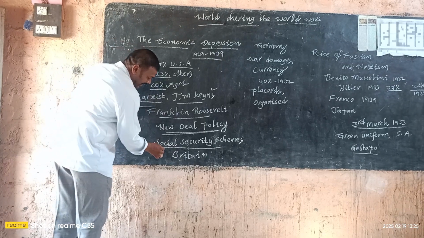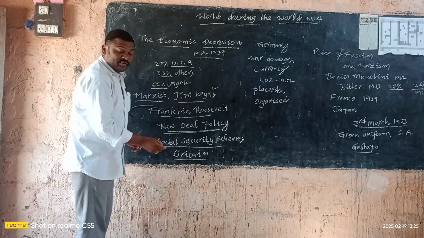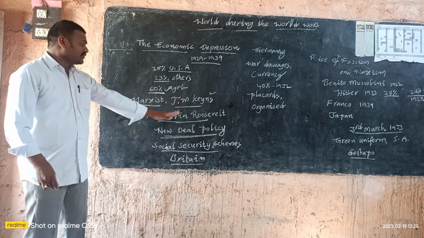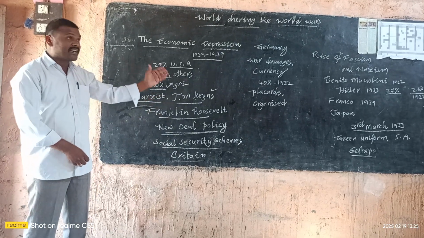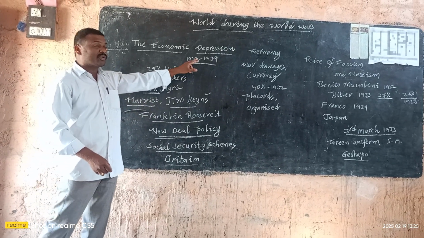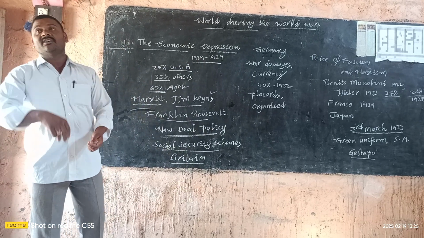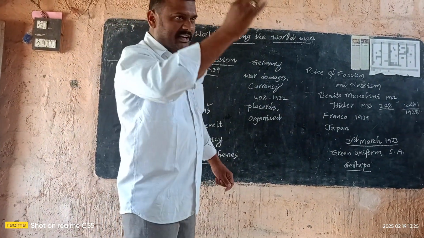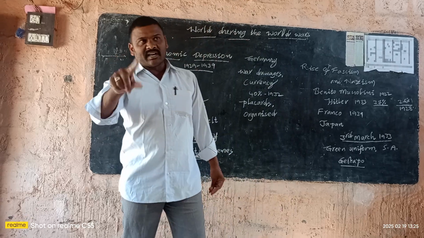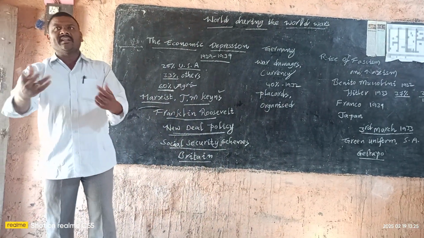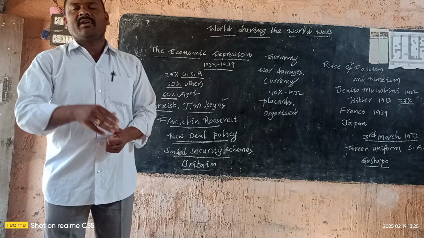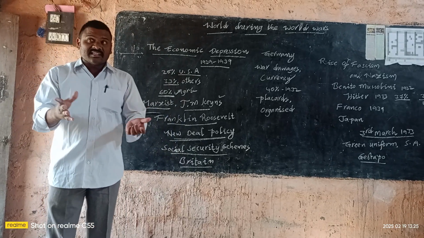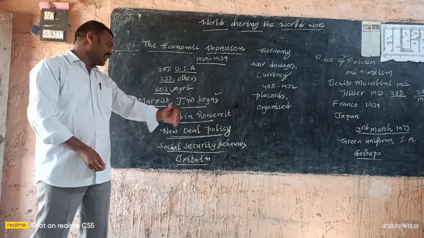If you compare USA and Britain, even before the Great Depression, Britain followed the social security schemes. That means before 1929, Great Britain had started the social security schemes. What are the social security schemes? Old age pensions, that means retirement pensions, needy children, that means without father and mother, handicapped, they got the social security schemes, unemployment doles. Next, sickness insurance. So these are the social security schemes.